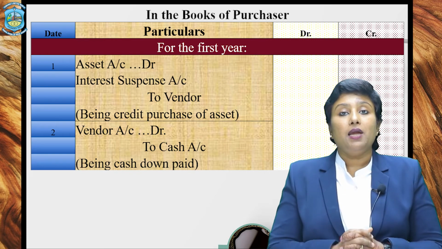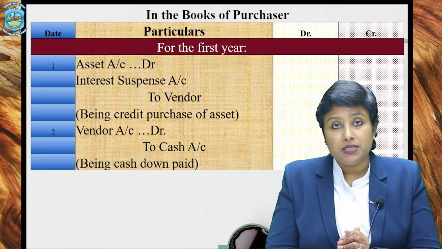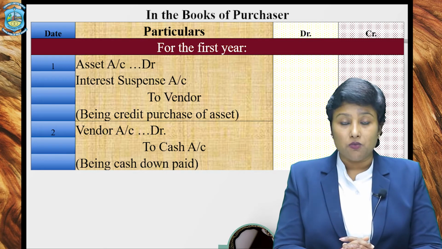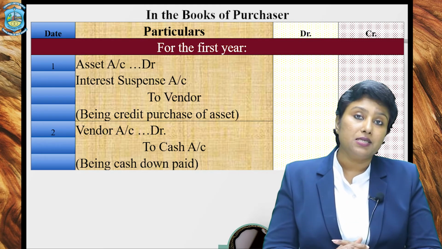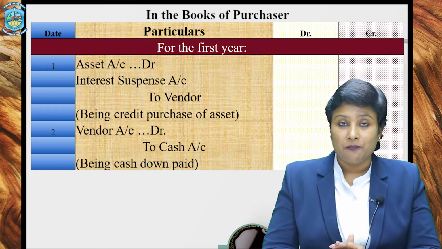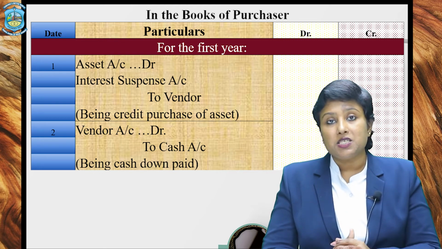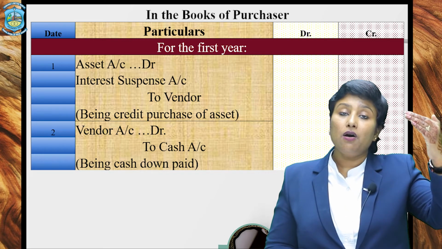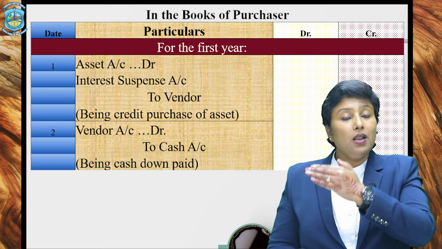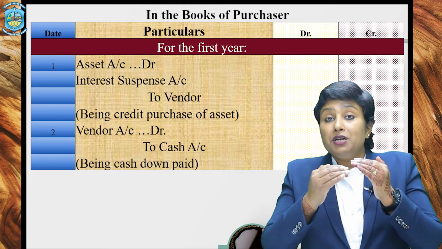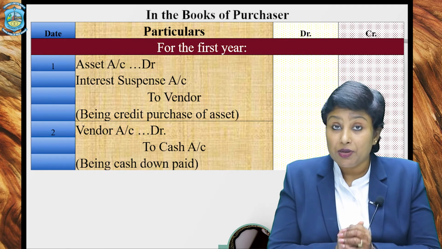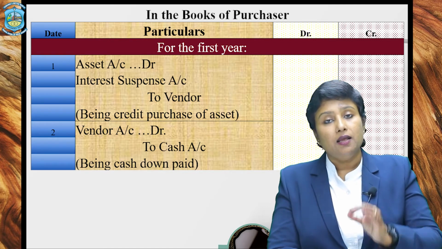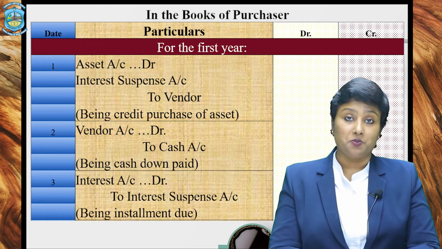The entry for making interest due is very simple to understand. Since you have already created an interest suspense account, you now credit interest suspense account and debit interest. Interest is debited as an increase in expense, and the interest suspense account which had been created at the date of purchase will now be credited so that it reduces your liability towards the total interest. So the entry for interest is simple, interest account debited to interest suspense.